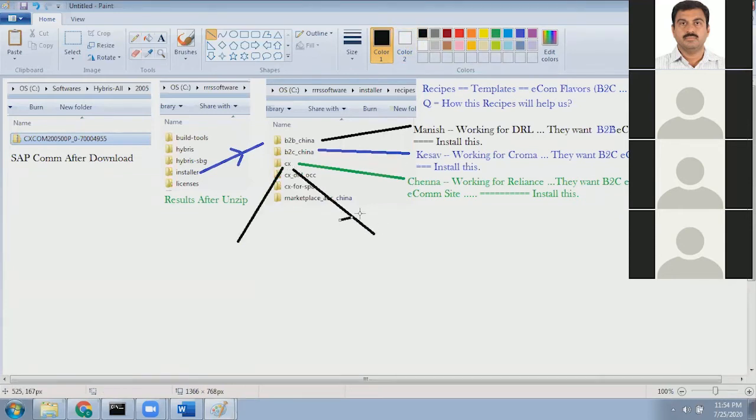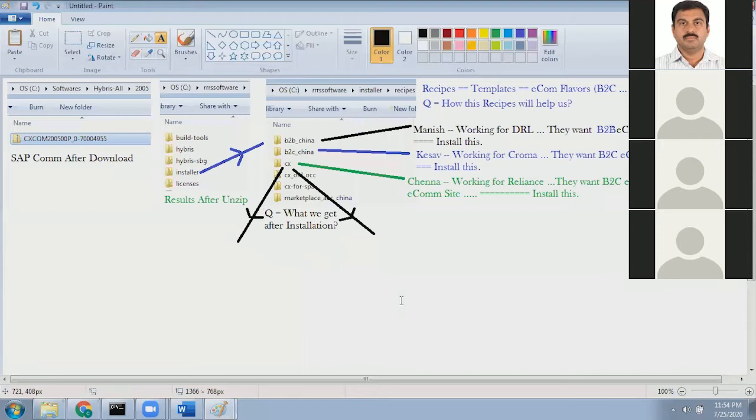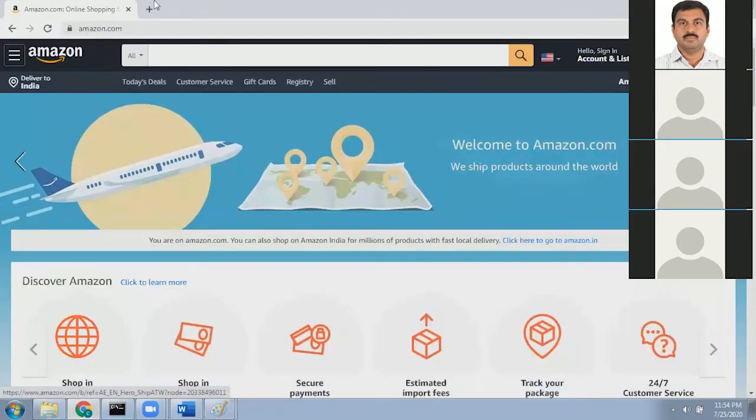Okay, so you can see this. Let's assume that Chenna has installed this. What do we get after installation? That's the question. So he installed this. After installation, what do we get? After installation, you can see.